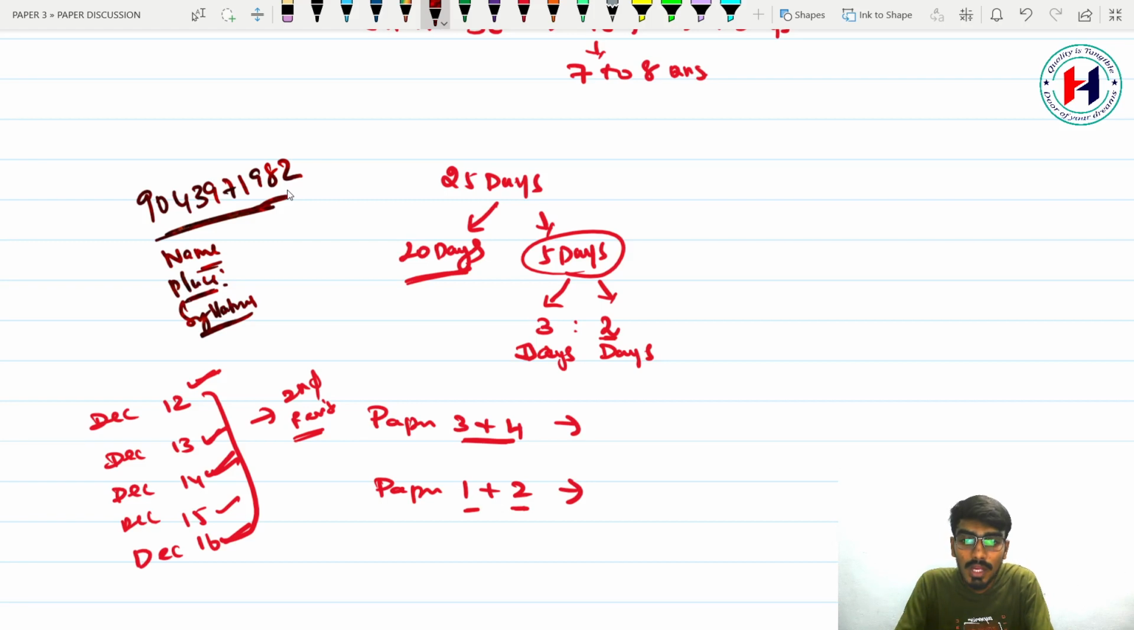Okay, so try to stick to this plan. If any adjustments are needed as per your convenience, you can make them and crack your exams and score well on the result day.